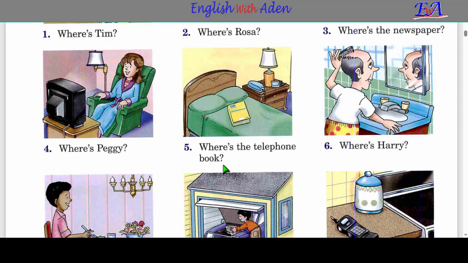Now let's answer it together. Where is the telephone book? It's on the bed. So you see this is a bed. It's on the bed. Wuxuu dul saaran yahay sariirta. It's on the bed. Where is Harry?